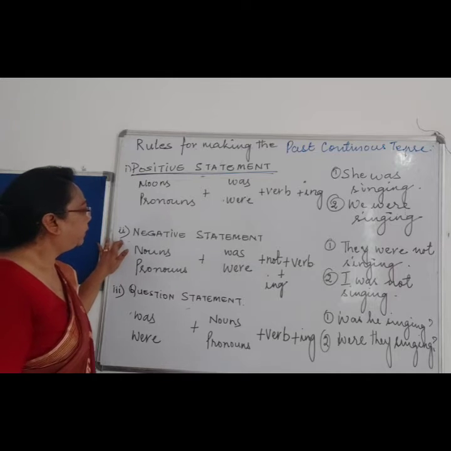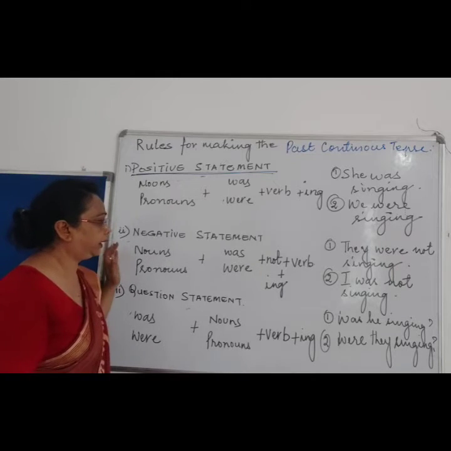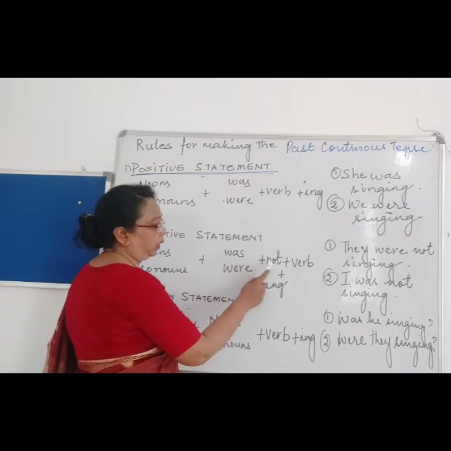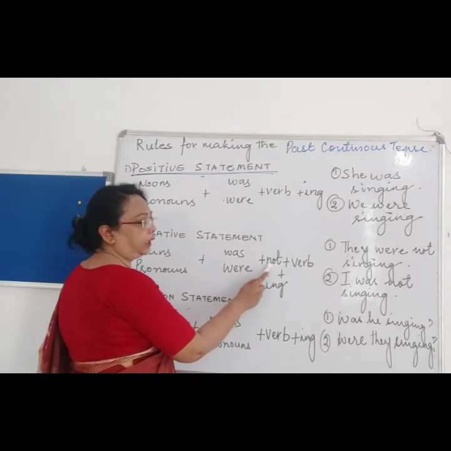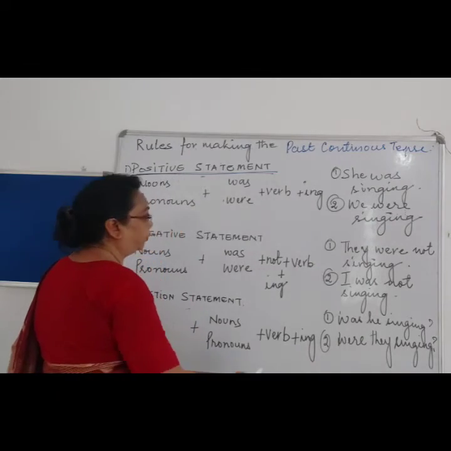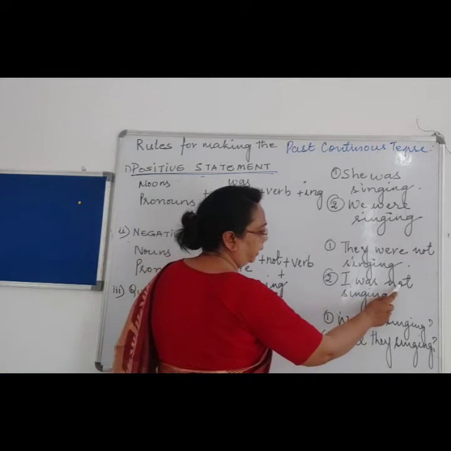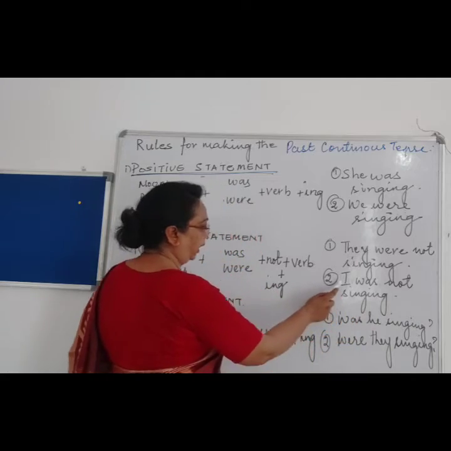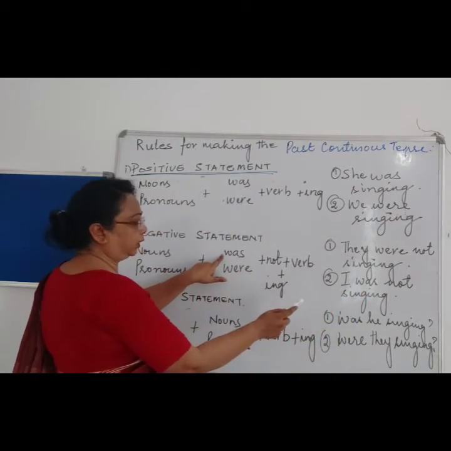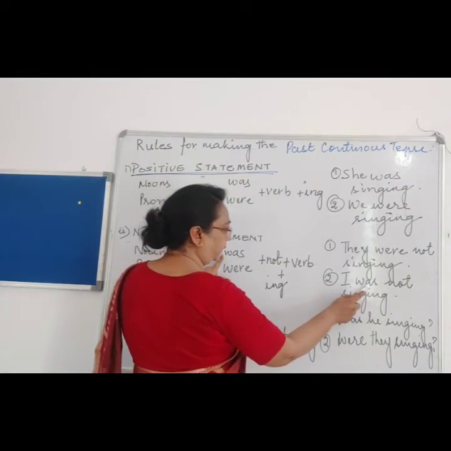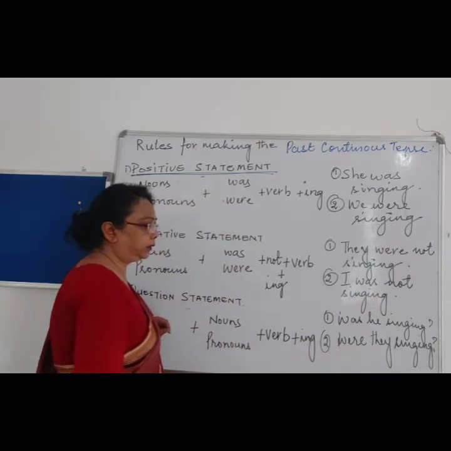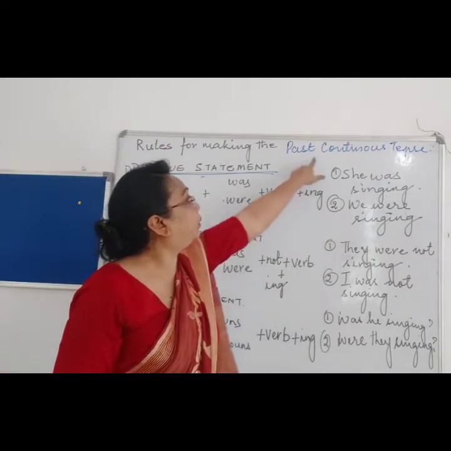Now see the negative sentence. When there is a negative sentence in the singular form, again we will add was, and since it is negative we will add not, then the verb ending with ing, right? Like over here, I was not singing. I is a singular noun. Was we will add over here, for I it goes with was. Not is negative sentence, and to the verb we will be adding ing because it is a past continuous tense.